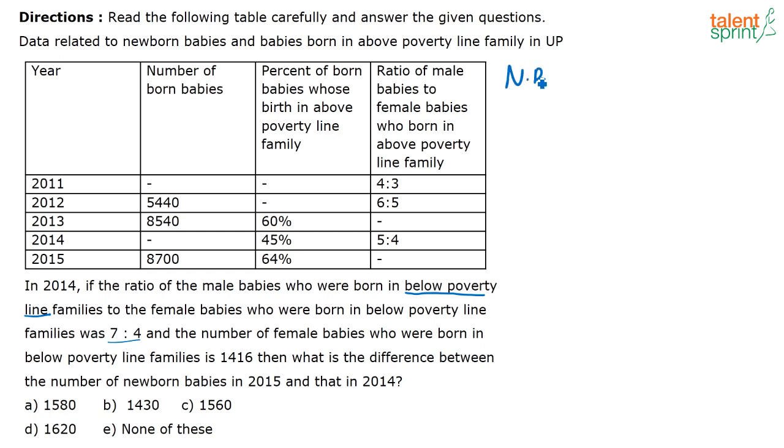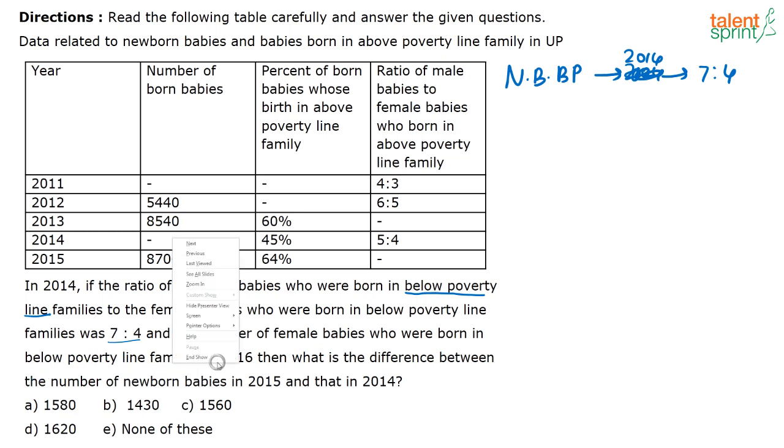That is, newborns below poverty line ratio in 2014 is given as 7:4. And the number of female babies who are born in the below poverty line families is 1416. Okay, then what is the difference between the number of newborn babies in 2015 to that in 2014? Okay, so now what is this 1416? See, let us look at the figure now.